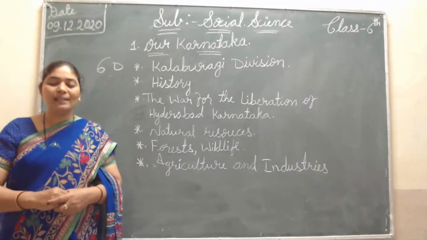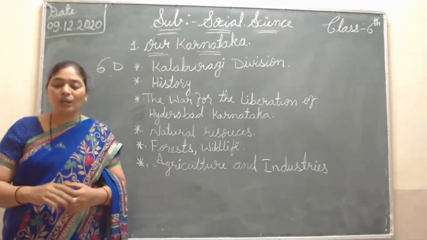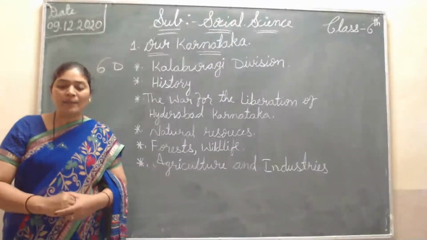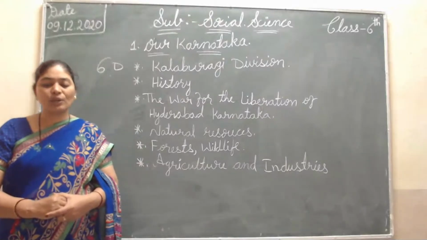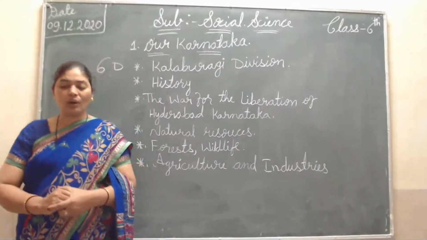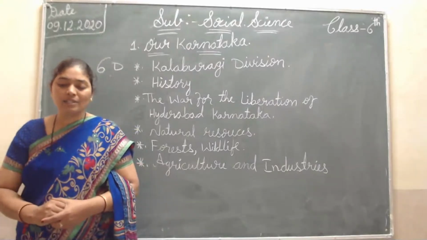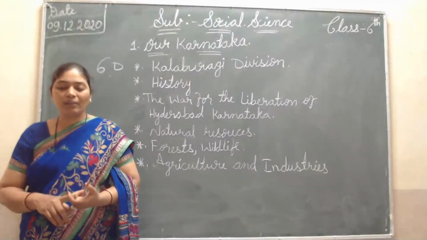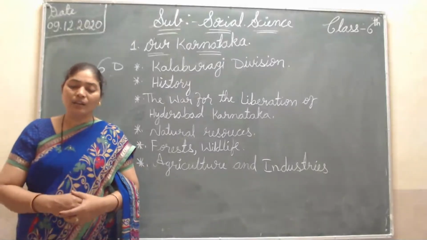Paddy is the major crop of the Koppal and Raichur districts, where people grow a lot of paddy. Sugarcane is the major commercial crop in the Kalaburagi division. Other major crops are cotton, foxtail millet, horse gram, and pulses, which are also grown here.